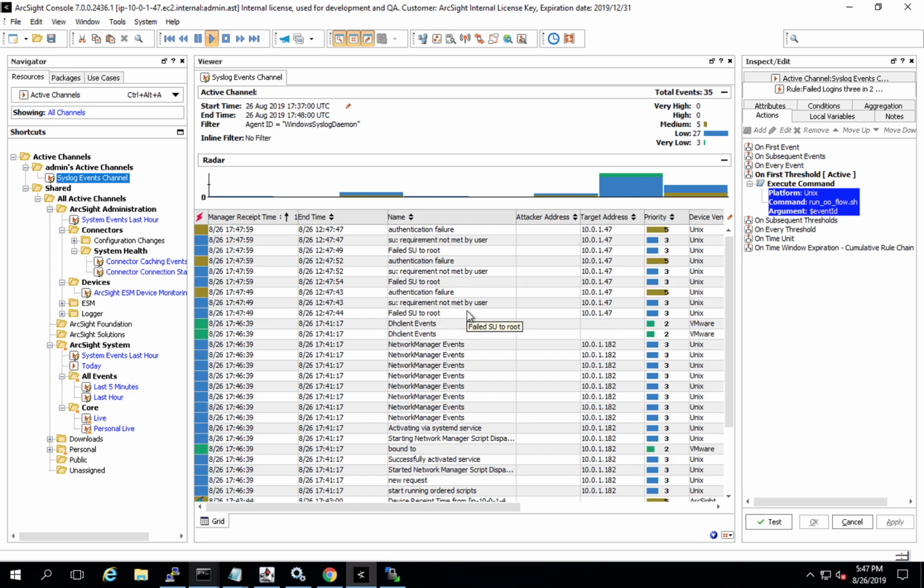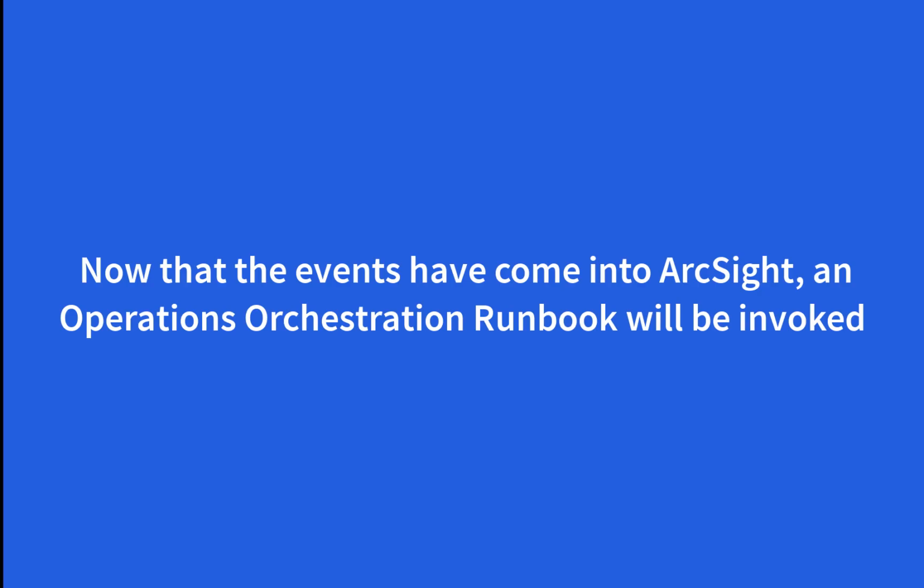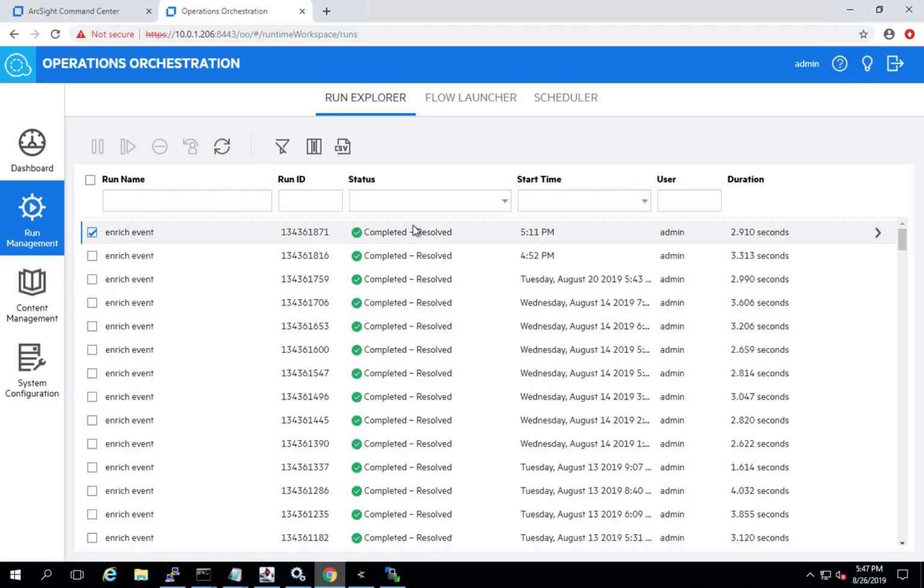Let's switch gears to Operations Orchestration Central. We will see the automation occur here. You will see a flow come into running state, and from there, it will execute, and it usually takes about 3 seconds. And then it's complete. Now let's go ahead and drill into it here.